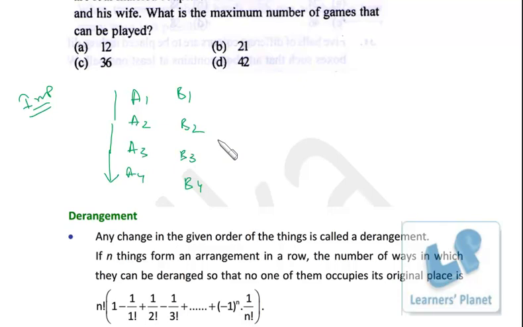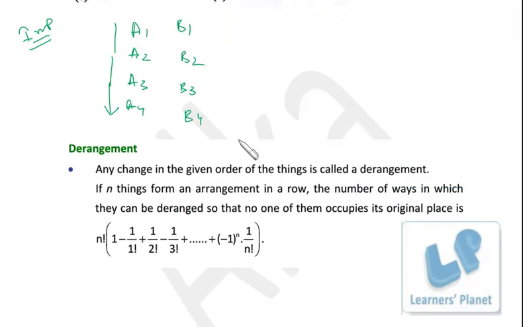And for derangement problems, you should directly learn the formula, because it becomes really difficult to find the number of possible arrangements with this restriction. So it's really time consuming. Definitely you can do it. Generally I do not recommend mugging up formulas, but in case of derangement, I would recommend you to learn the formula. And the formula is really very simple. If you have n things to be deranged, then it's n factorial times (1 minus 1 upon 1 factorial plus 1 upon 2 factorial minus 1 upon 3 factorial and so on), right?